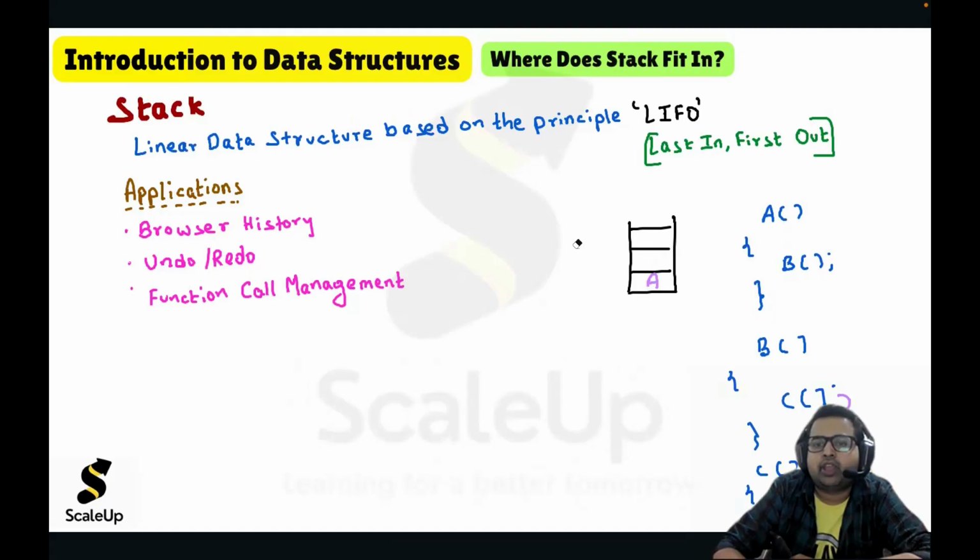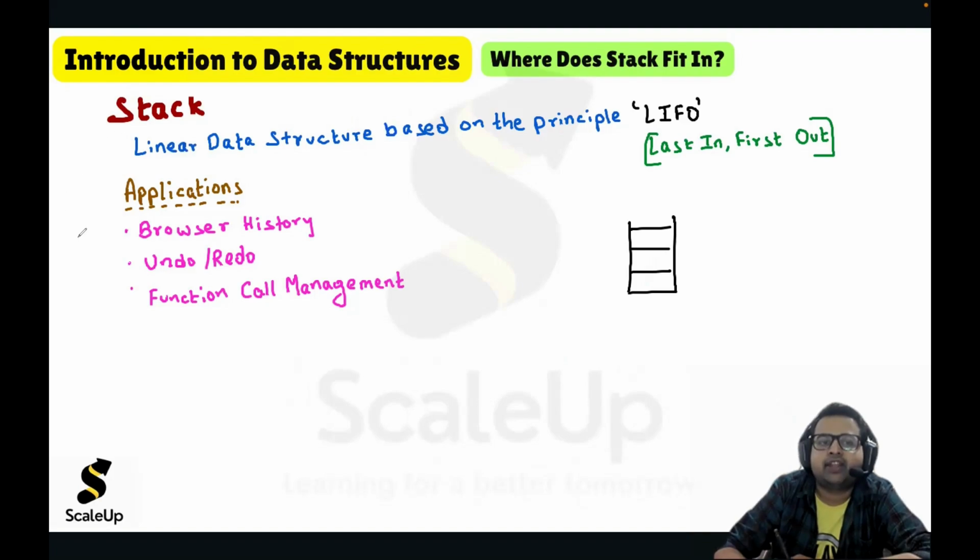Then we'll go to A, the point where B was called. Just after that, we'll execute all the remaining lines of code of A. And once all the lines of code of A got executed, we'll pop A. So see how we were able to manage the function call very efficiently using the stack. So stack data structure helps us in function call management.